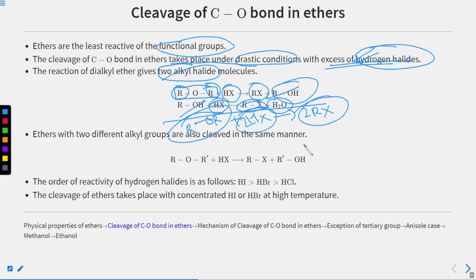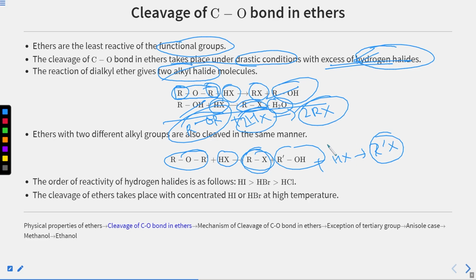Now this R can be different or the same. Suppose you have 2 different groups, say R and R dash, then it will give us RX plus R dash OH. This R dash OH will further react with HX to give R dash X. So two alkyl halides will be formed. Now we have HX here. The order of reactivity for HX goes like this: first is HI, then HBr, and then HCl. So what is the reason behind this? When you see the reaction, you will see that the I minus or the Br minus is attacking the CH3 plus.